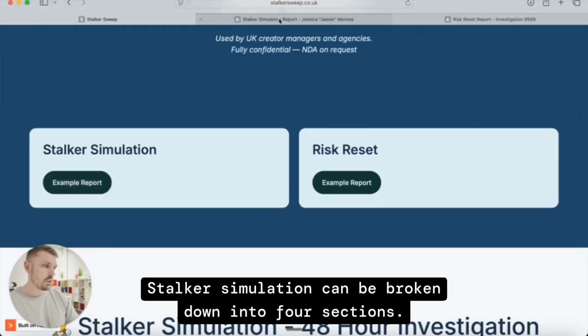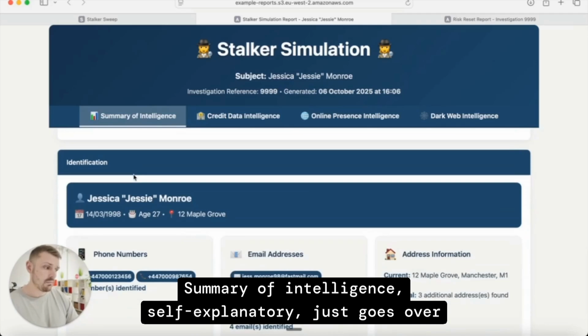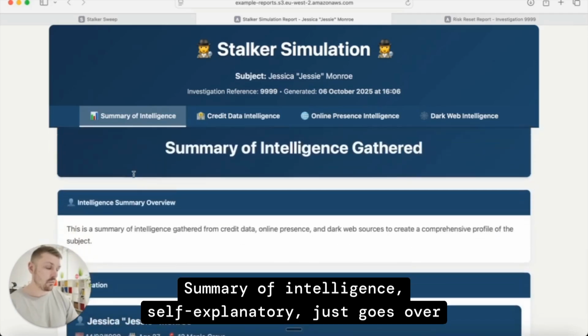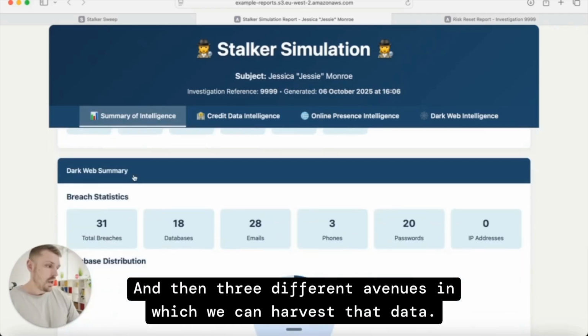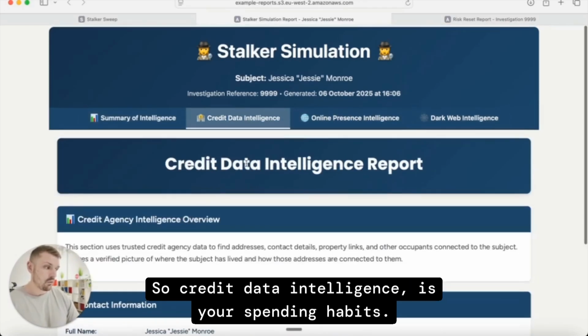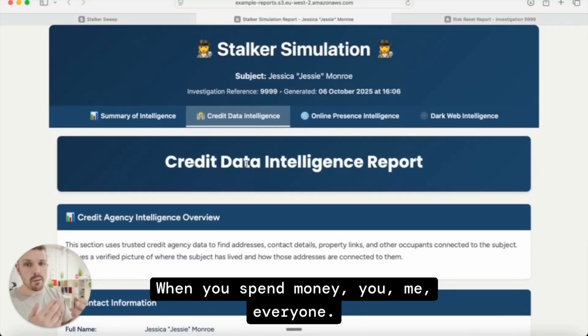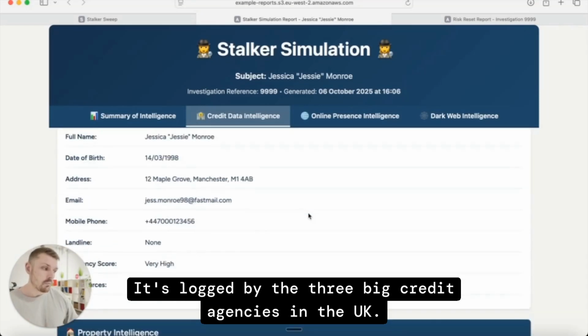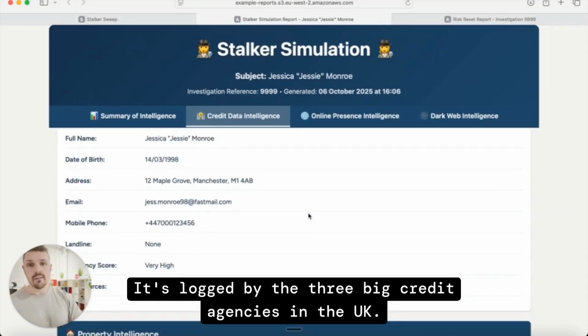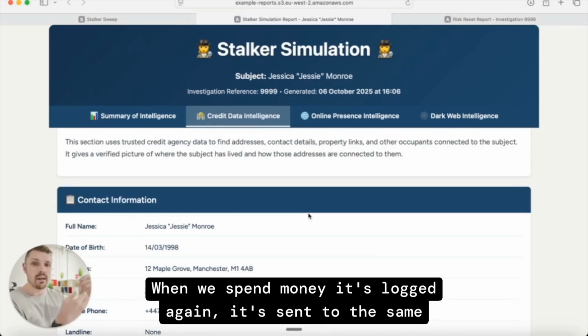Stalker simulation can be broken down into 4 sections. Summary of intelligence, self-explanatory, just goes over the data that we can harvest. And then 3 different avenues in which we can harvest that data. So credit data intelligence is your spending habits. When you spend money, you, me, everyone, it's logged by the 3 big credit agencies in the UK: Equifax, TransUnion, and Experian. When we spend money, it's logged again, sent to the same database.